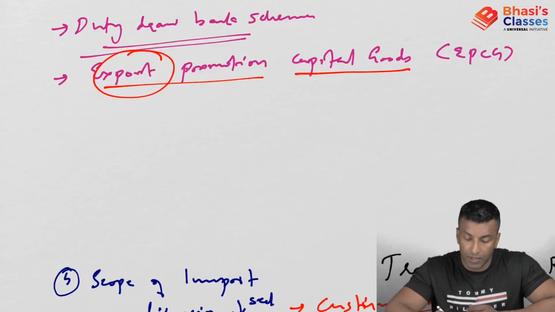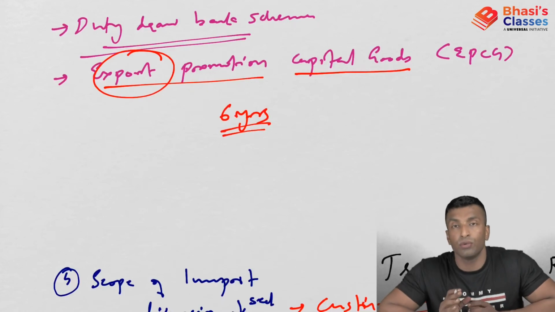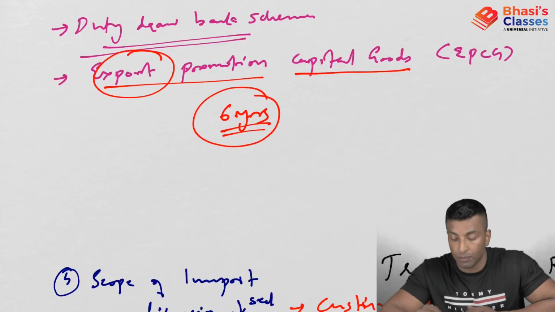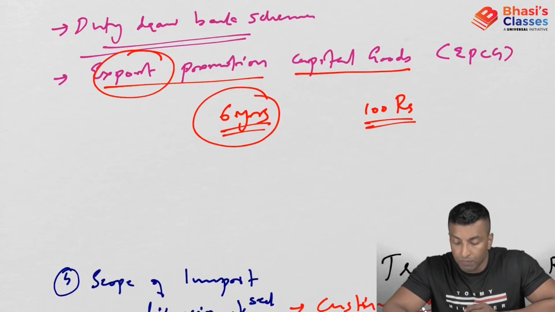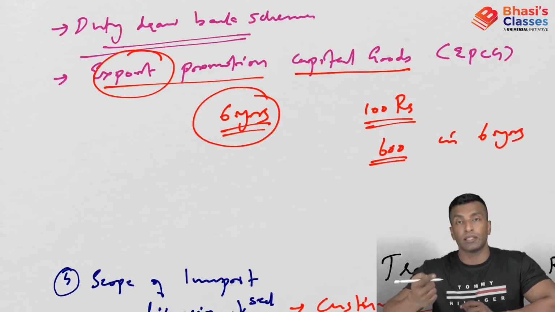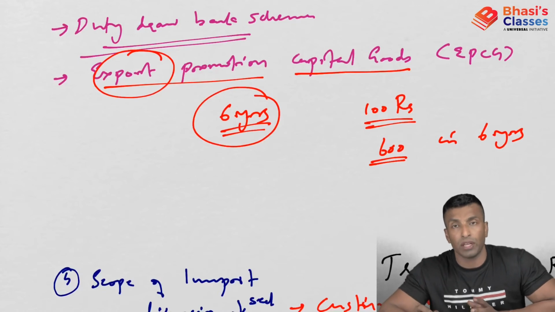What is the condition? In 6 years, 6 times whatever tax you saved has to be exported. Let's suppose you are saving 100 rupees as customs duty when you are importing. Then you have to export a minimum of 600 in 6 years. What is the 600? It is 6 times the duty saved, in 6 years. So this is EPCG.